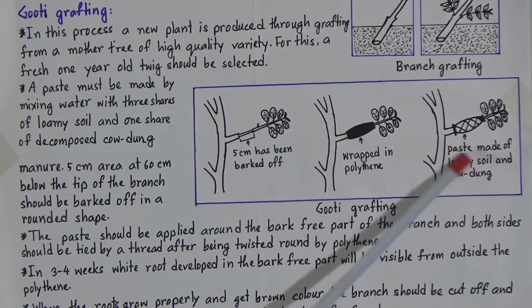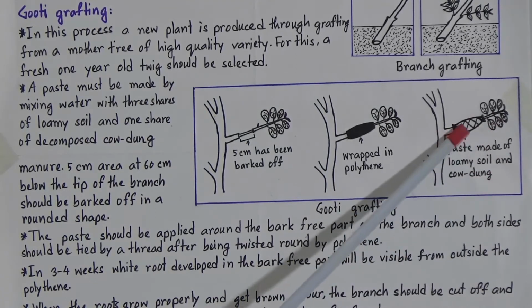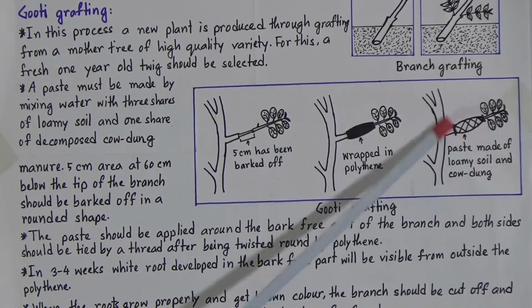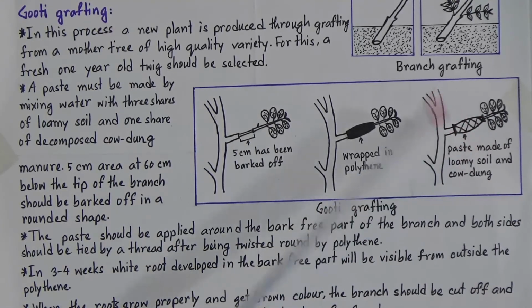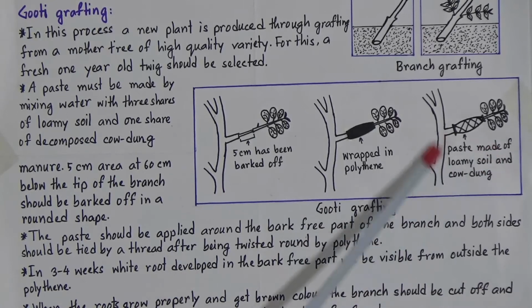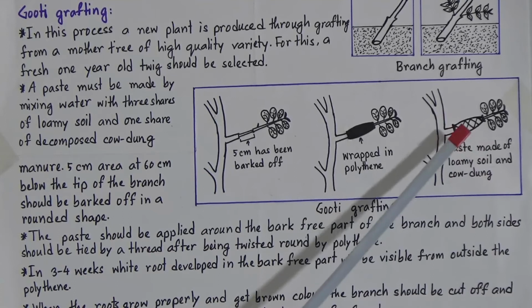And look at the next picture, paste made of loamy soil and cow dung is applied here, and we will tie it with a thread. And in 3 to 4 weeks, white roots developed in the bark-free part will be visible from outside the polythene. So from outside the polythene, we will see the white roots